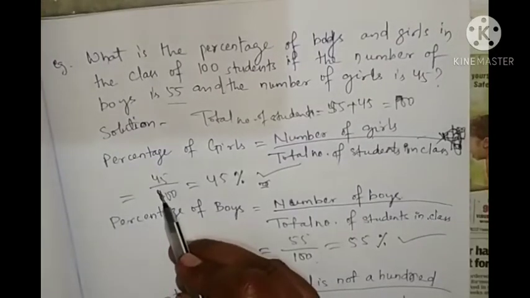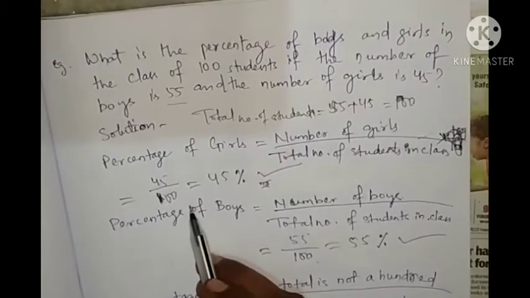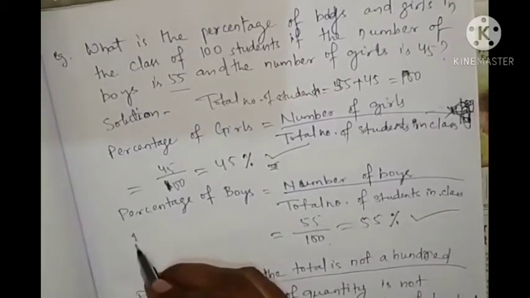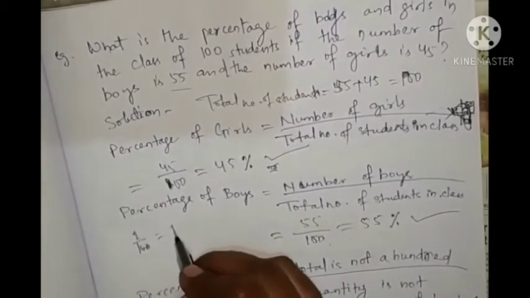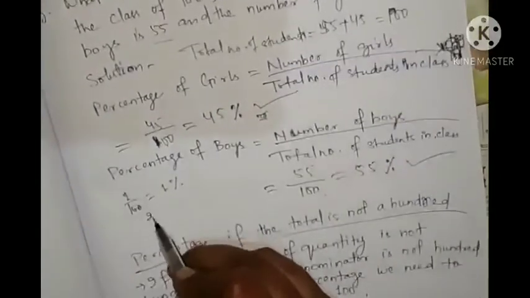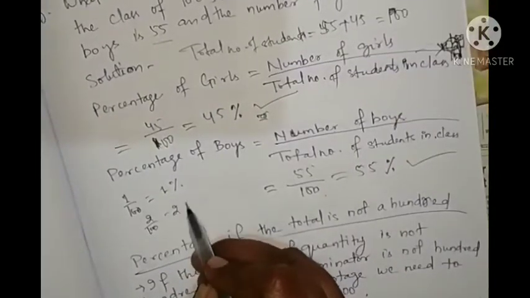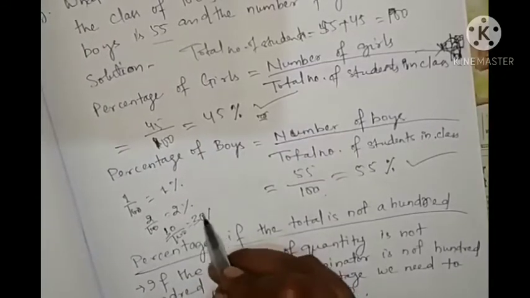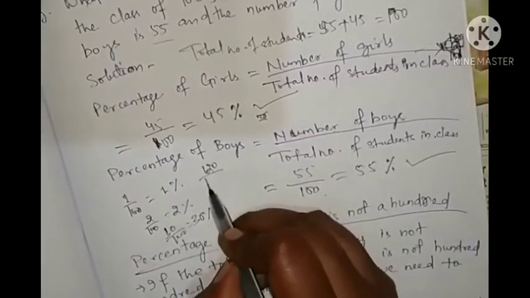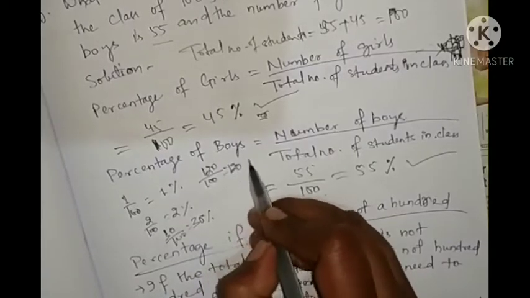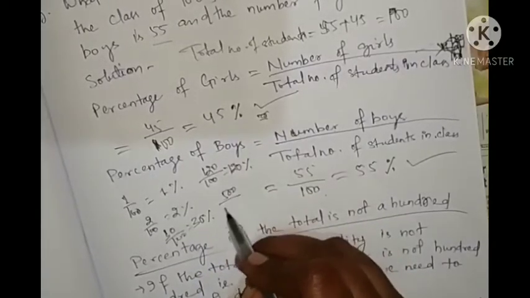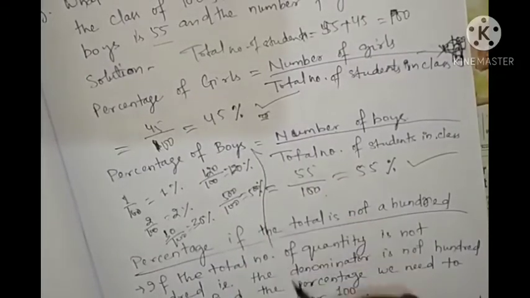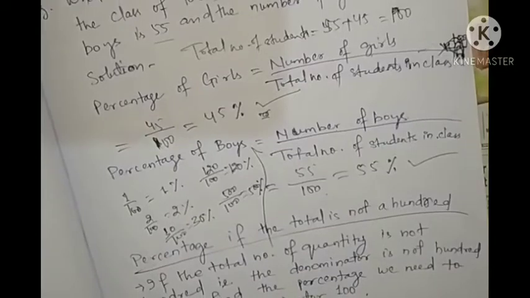So if the denominator is given as 100, you can write it as a percentage. 1 by 100 means 1%, 2 by 100 means 2%, 30 by 100 means 30%. If 120 by 100, it also means 120 percent. 500 by 100, don't change it, you can write it as 500 percent. Like this, you can write the percentage. Okay.